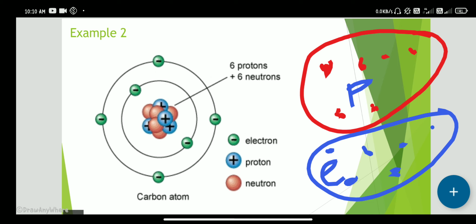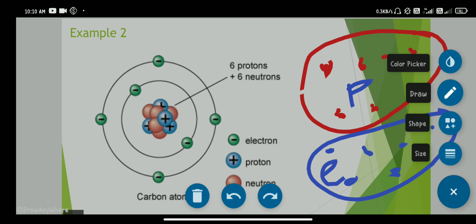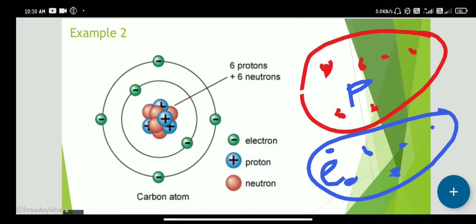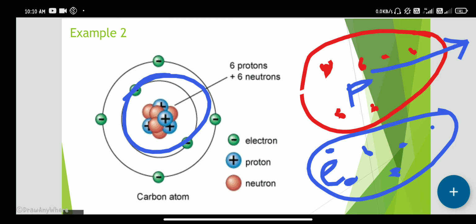As in the hydrogen atom, these 6 protons repel the 6 protons of the other atom, and they attract these 6 electrons.